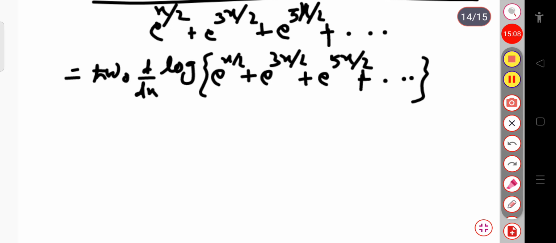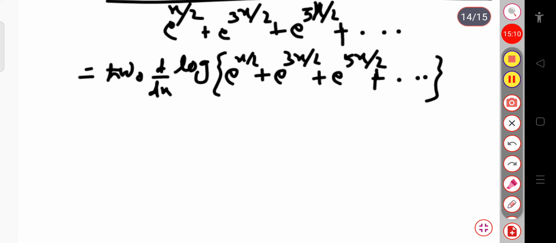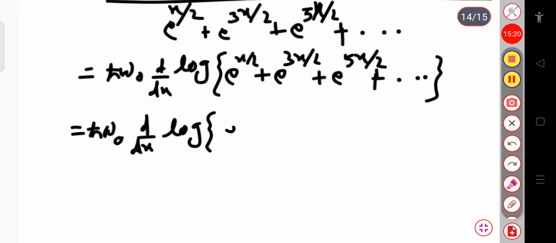this is equal to h cot omega naught d by dx of log of, if I take exponential x by 2 common, this will be exponential x by 2 taken common, 1 plus exponential x plus the next term, exponential 2x, plus so on.